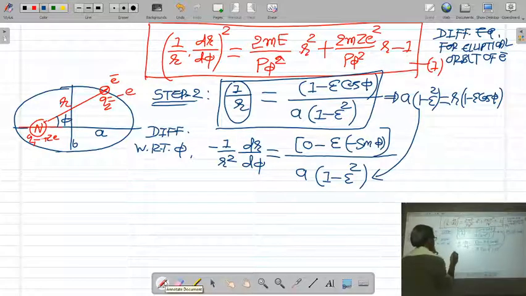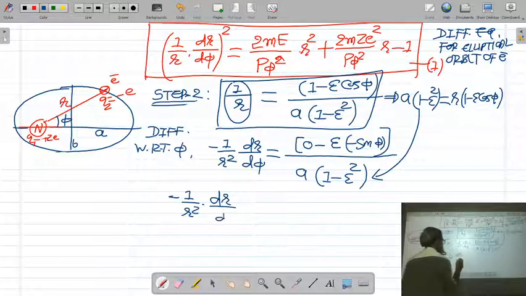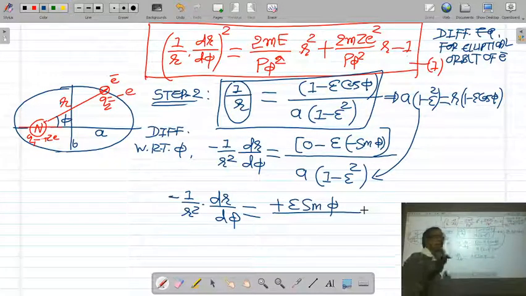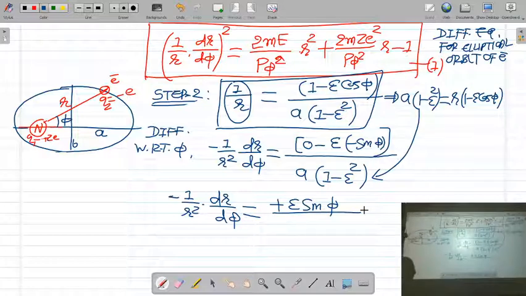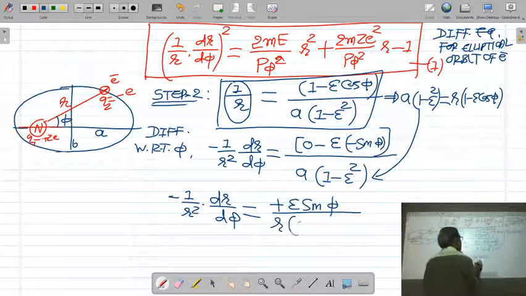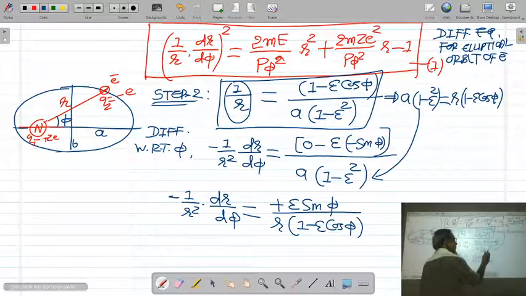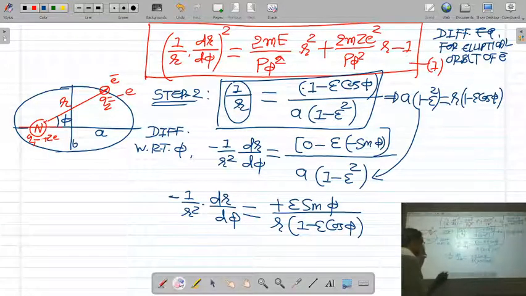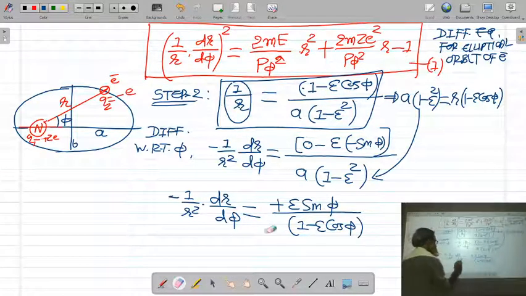So the equation will become minus 1 upon r square dr by d phi is equal to epsilon sin phi upon the value of a into 1 minus epsilon square, which is r into 1 minus epsilon cos phi. One r is cancelled from both sides.